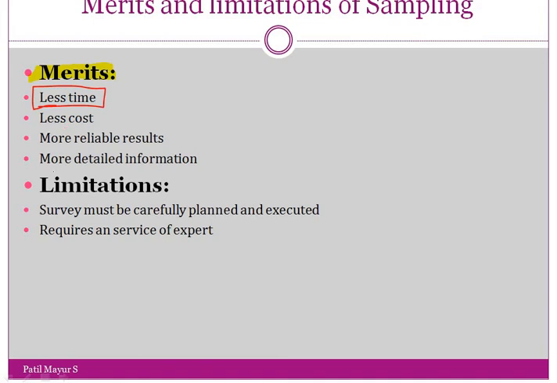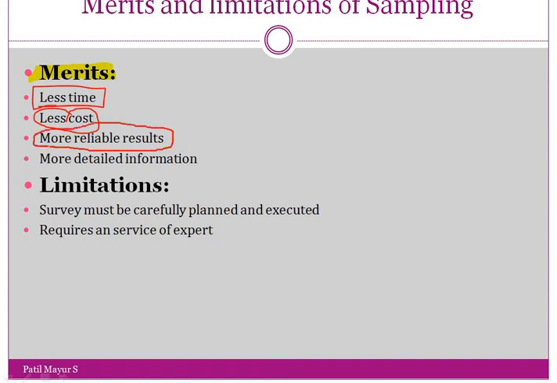Second thing, again, less cost. That is also an important thing, less cost. As the sample size is less, automatically the expenditure on that survey is also less, so automatically the cost is reduced. Next is more reliable results.